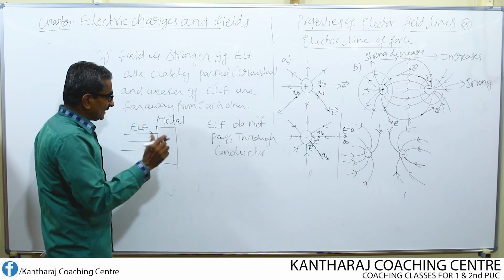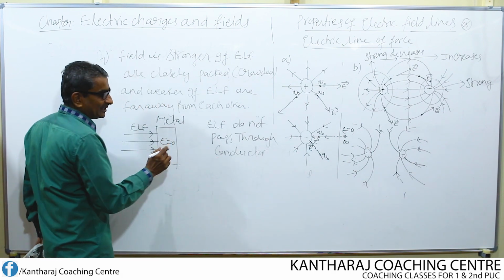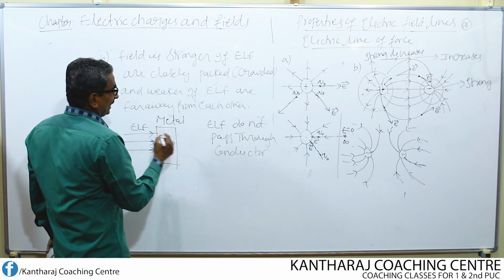So therefore the electric field inside the conductor is always equal to 0. This is another property.